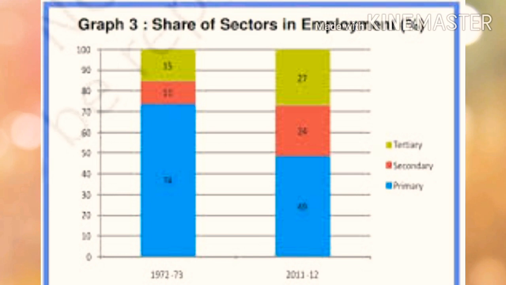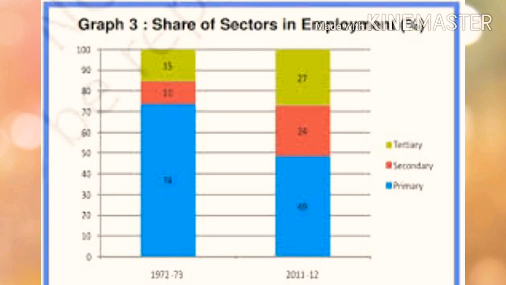But when we compare it in 2011-12, from 74% of employment in primary sector, it decreases to 49%, and from 11% in secondary sector, it increases to 24%, and from 15% in tertiary sector, it increases to